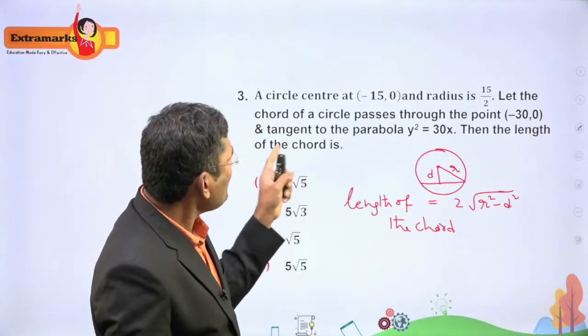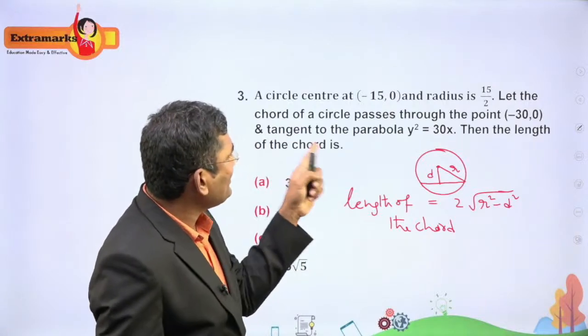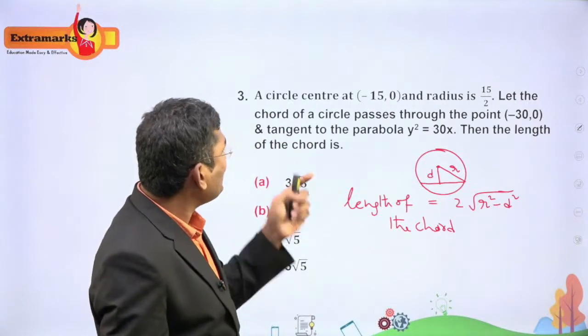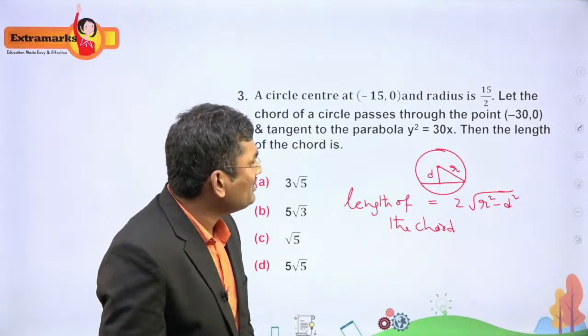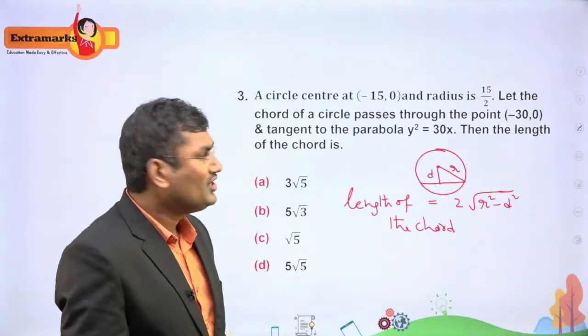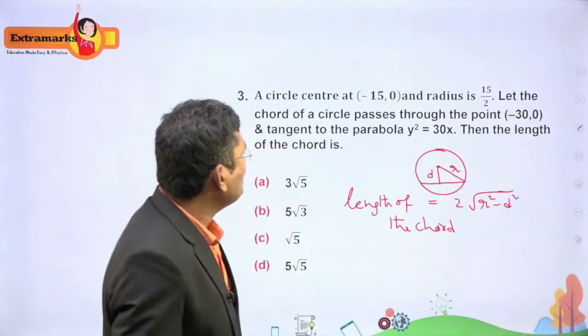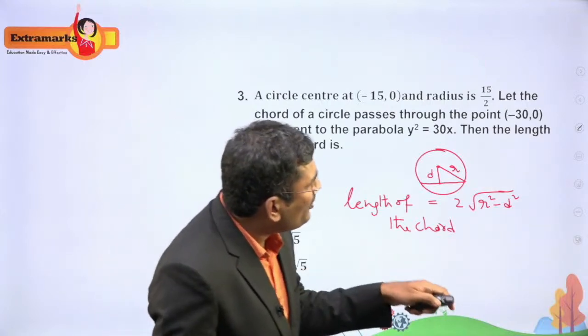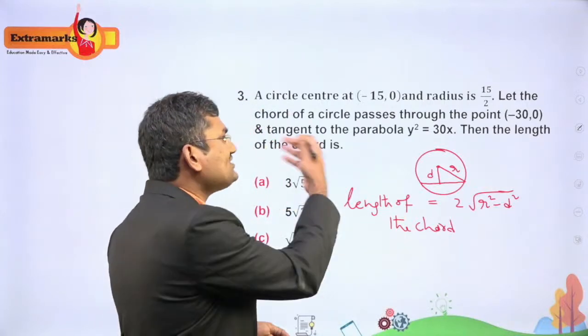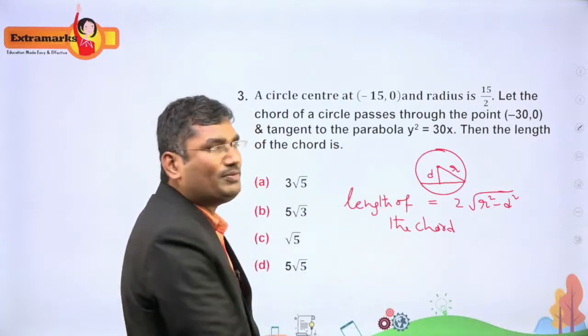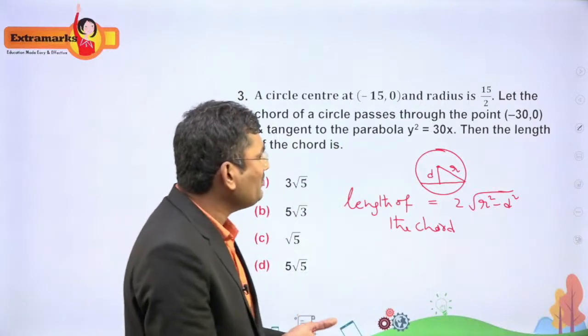Now, the given information is that the circle is centered at (-15, 0) and the radius is 15/2. The chord of the circle passes through the point (-30, 0) and is tangent to the parabola. So we have one formula.